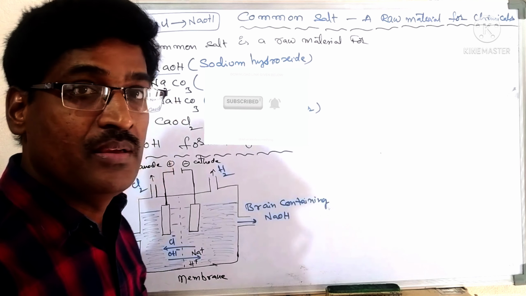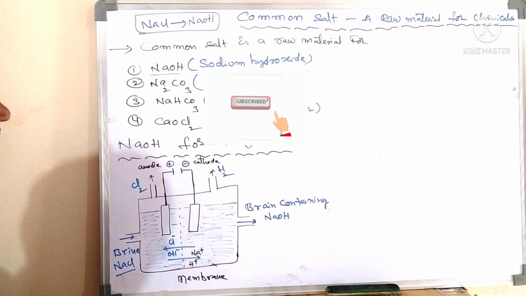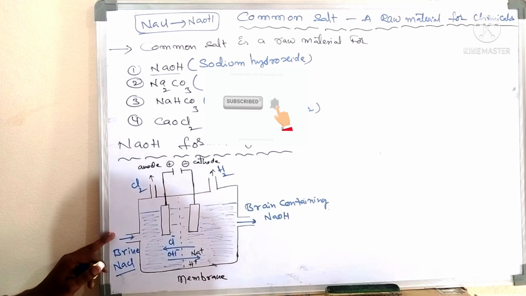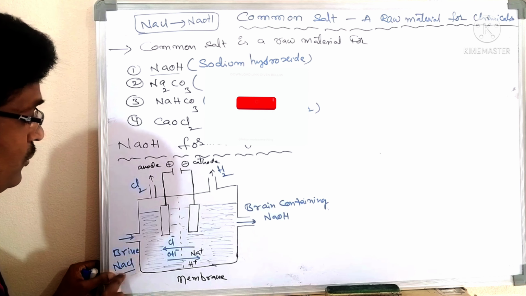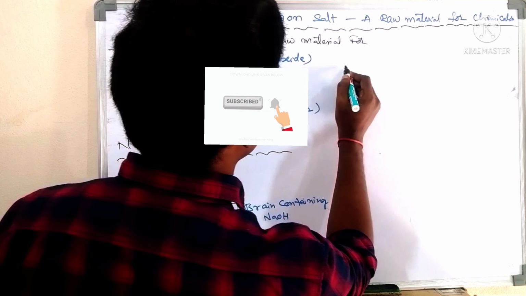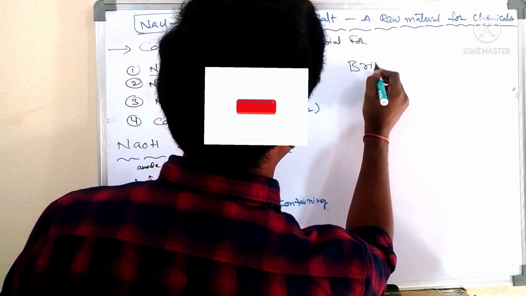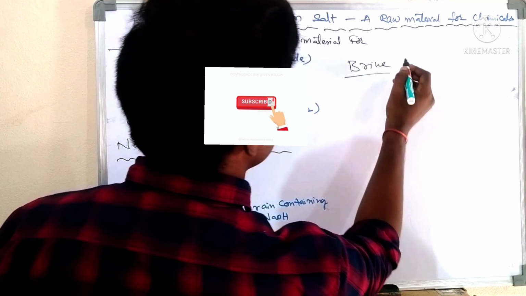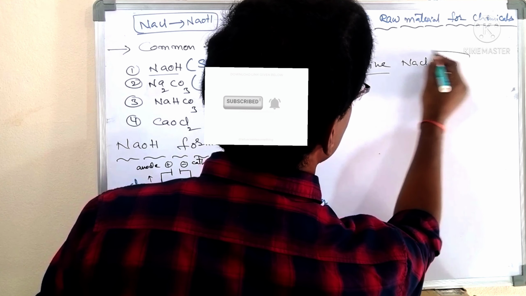First we have to send electricity through an aqueous solution of NaCl. An aqueous solution of NaCl is called brine solution. Brine solution means NaCl plus H2O.